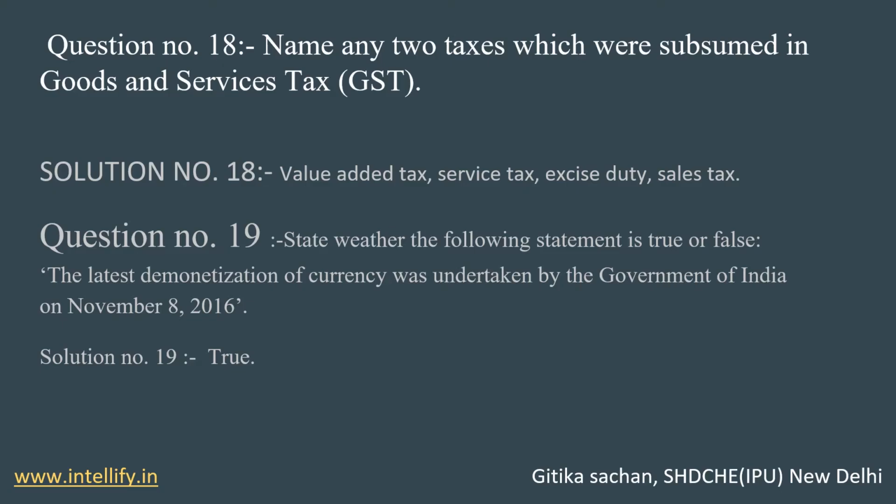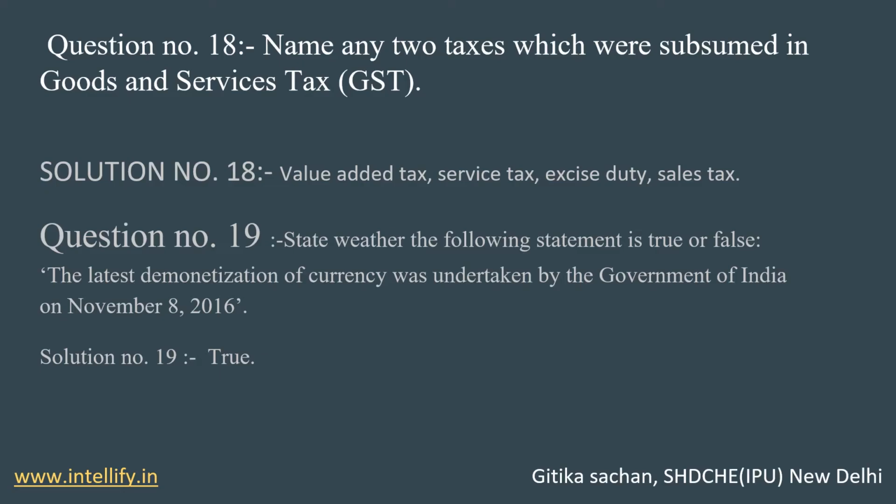It is indirect tax. Okay, the nature is indirect tax, and there is the import, manufacture and production of goods and services. So value added tax and service tax, excise duty, sales tax are those taxes asked in question number 18. Value added tax and service tax are subsumed in goods and services tax, which are indirect taxes in nature.